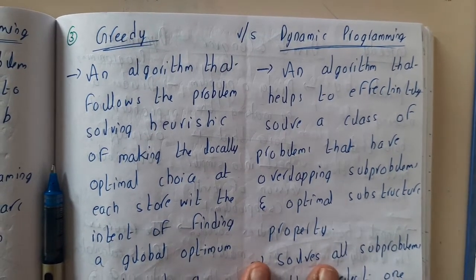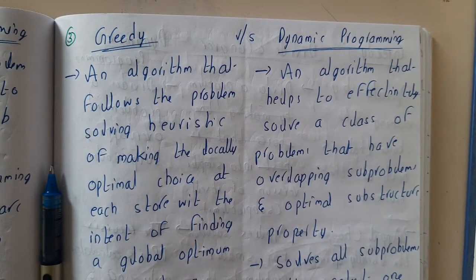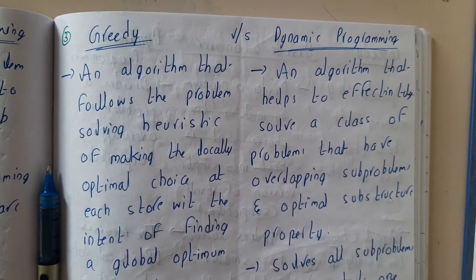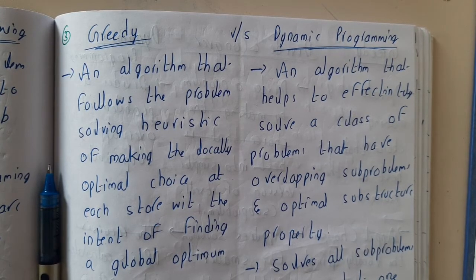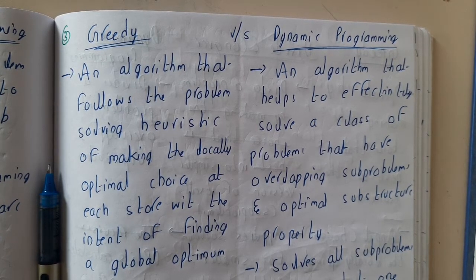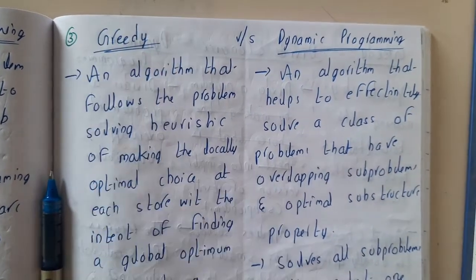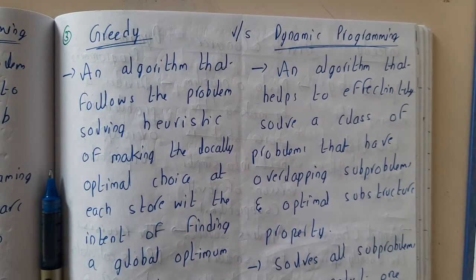In this lecture, let us go through the differences between greedy approach and dynamic programming. Once you hear the greedy approach, you should remember the knapsack problem, because the best example for greedy approach will be the knapsack problem, because there we are greedy about profits. That's the only thing that you can remember, and you can just explain it in your own words. Basically, greedy approach will give you an optimal solution, but based on the local maxima.